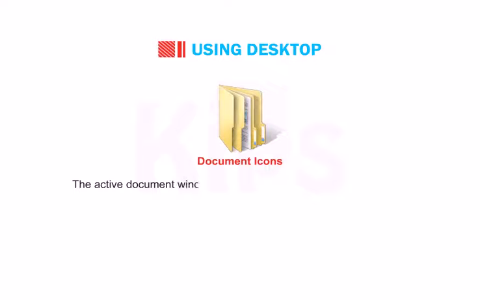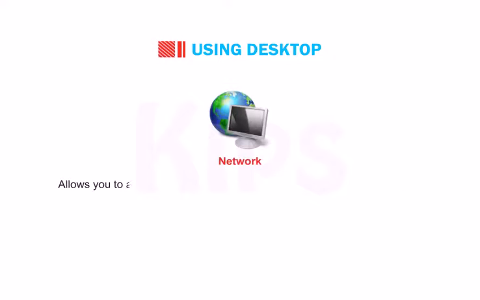The active document window of an application can be minimized to a document icon which gets placed on the taskbar. You can restore the document window by clicking on the document icon. Network allows you to access the shared files or devices on different computers in a network environment.